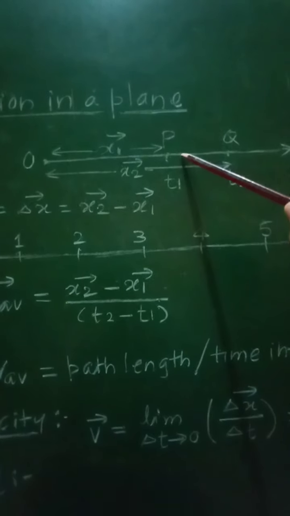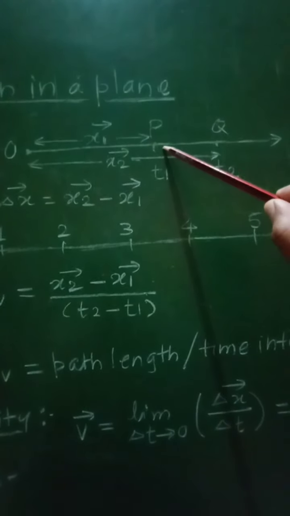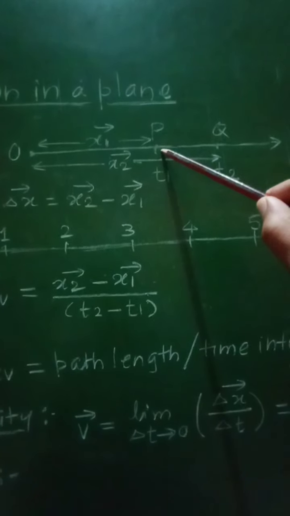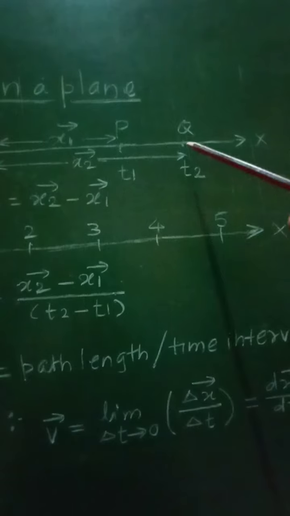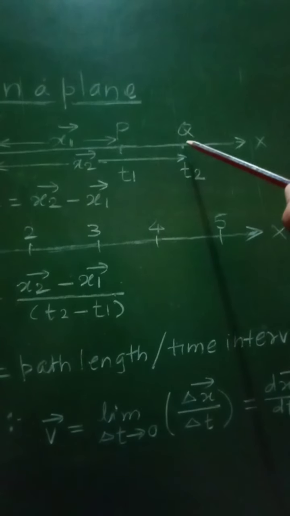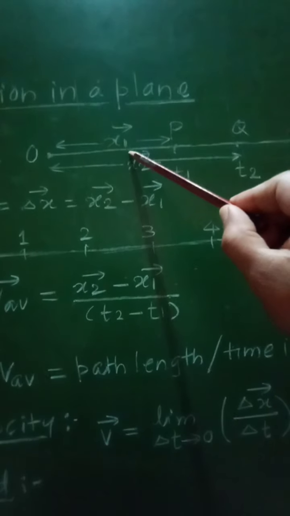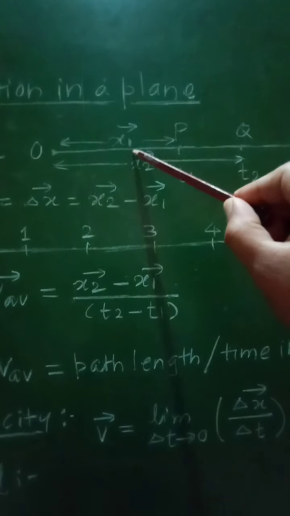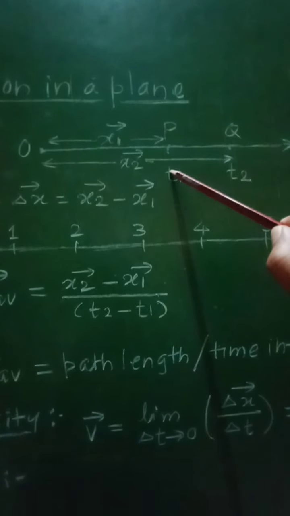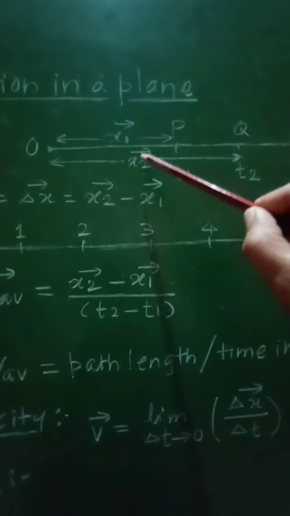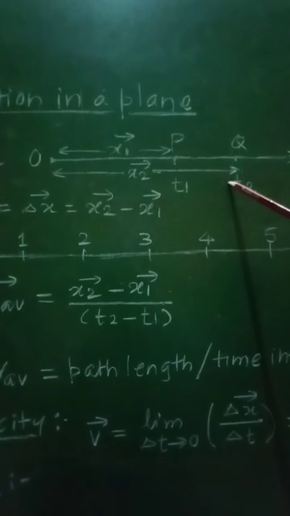Now at any instant of time t1, that object is present at point P during its motion, and at next interval of time t2, it is present at point Q, so that x1 will represent the position vector of that object at time interval t1, and x2 will be the position vector of it at time interval t2.